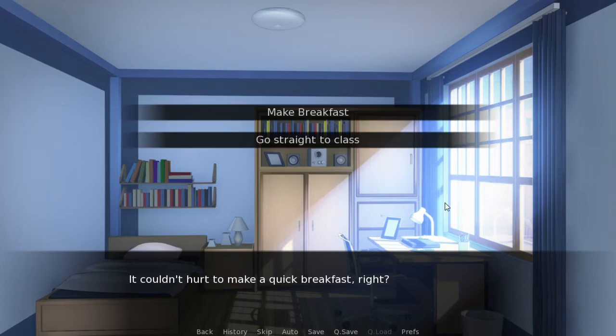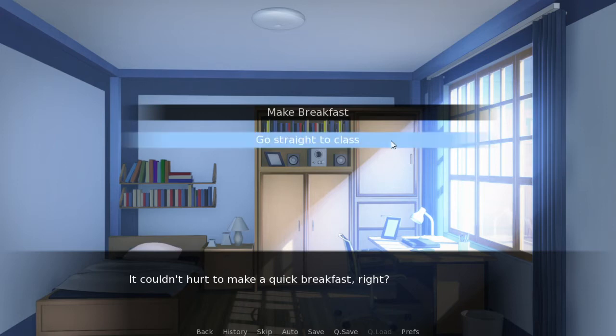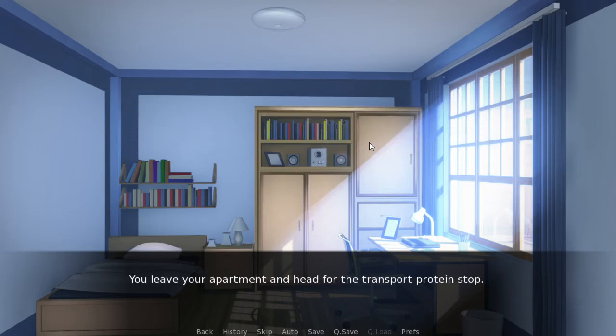And we're presented with our first choice in the game. If we choose to make breakfast, we'll be even later to class, and we'll incur less romance with one of the characters that enjoys someone who's punctual. If we go straight to class, they'll enjoy that. So, I'm going to go straight to class.